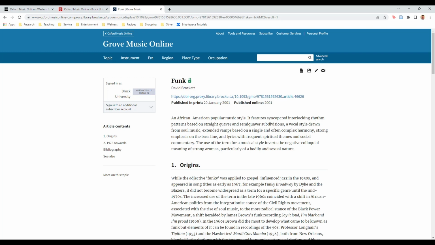In sum, Grove Music Online is a good place to find reliable biographies of composers and musicians, as well as definitions of musical terms and histories of musical genres. Take note of the date articles were published. You'll need that information if you want to cite the source in your bibliography, but it's also helpful in knowing whether the article is up to date. In general, I don't recommend looking to Grove Music Online to fill out your bibliography. You are better off searching RILM.